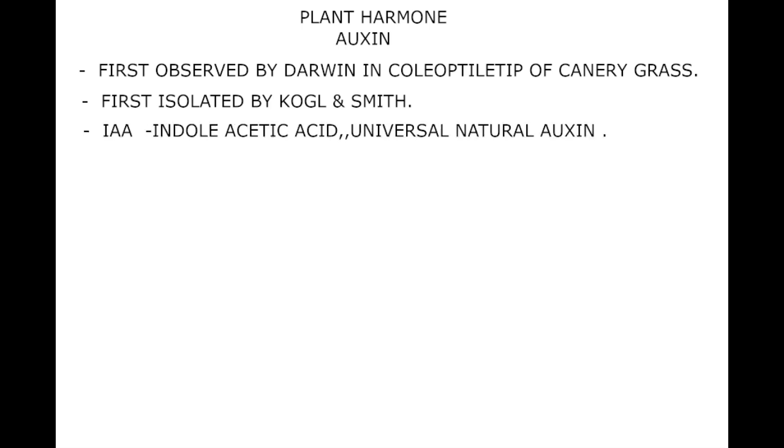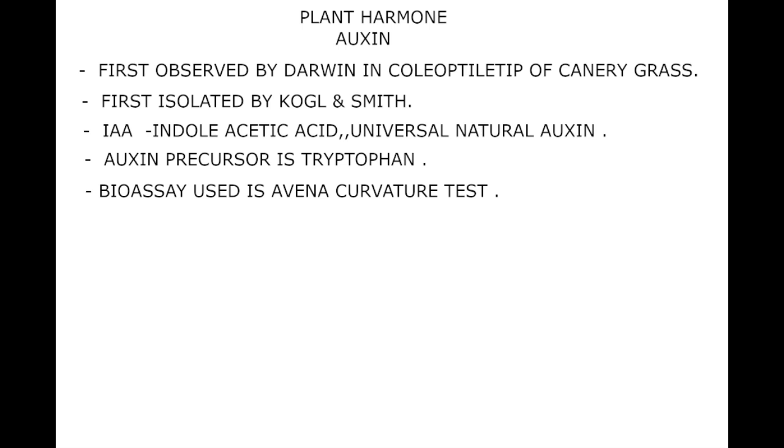Today's topic is plant hormone auxin. Plant hormone auxin was first observed by Darwin in the coleoptile tip of canary grass. Auxin was first isolated by Kogl and Smith. Indole acetic acid is a universal natural auxin. Auxin precursor is tryptophan. Bioassay used for auxin is Avena curvature test.